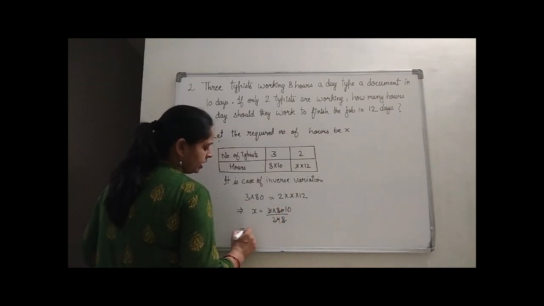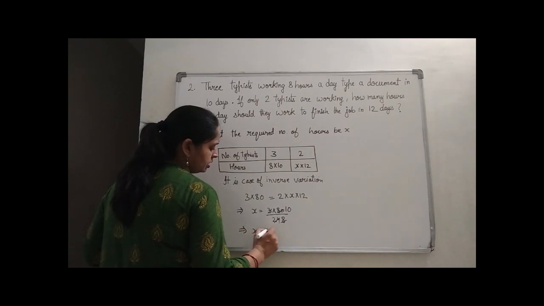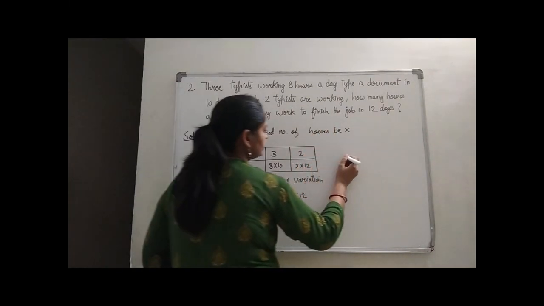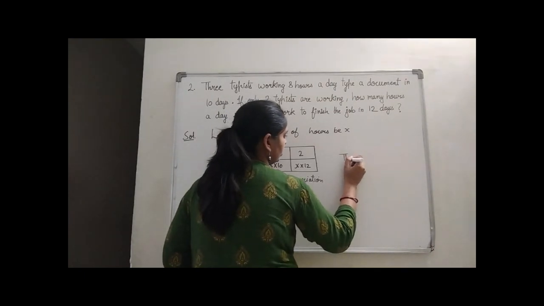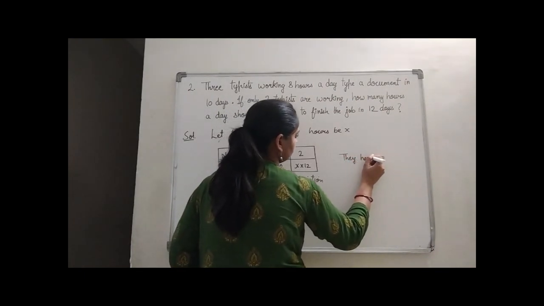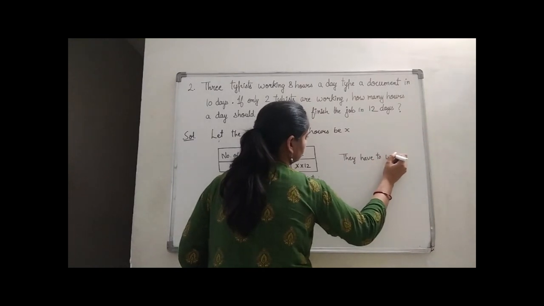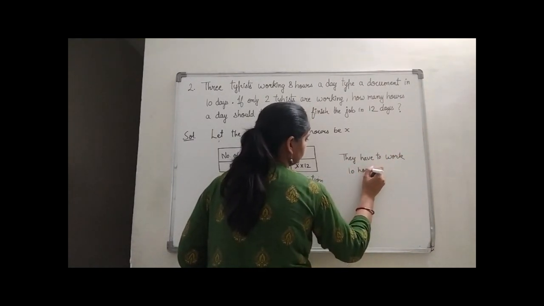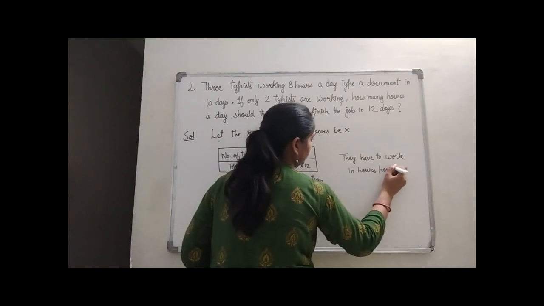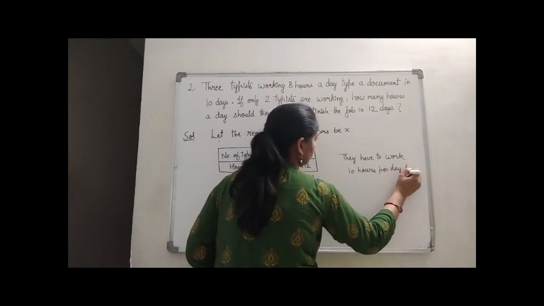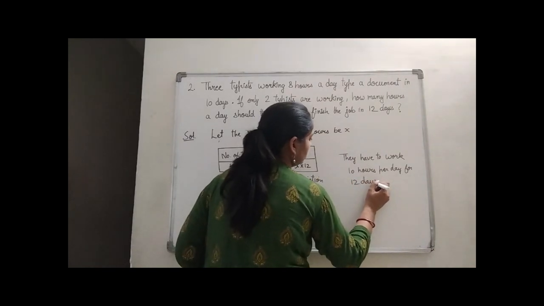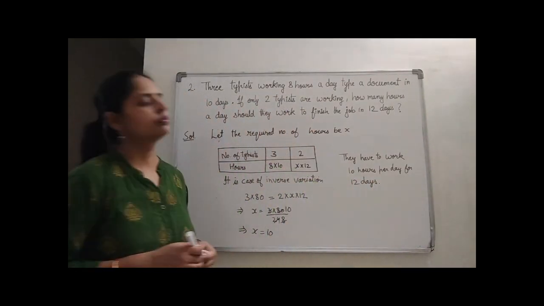So we are getting x as 10. Hence they have to work 10 hours per day for 12 days to complete the task. Okay? Thank you.